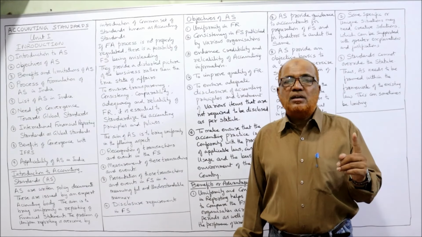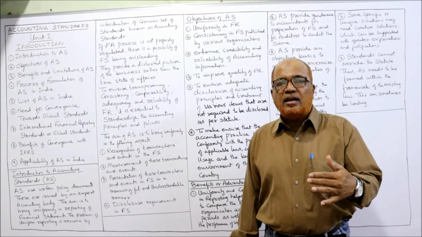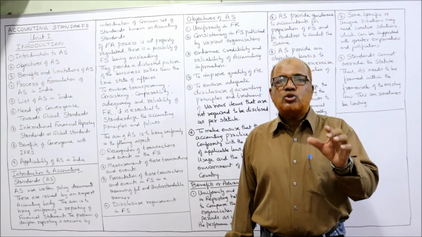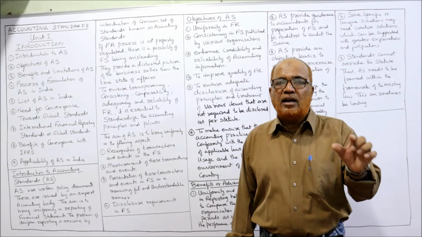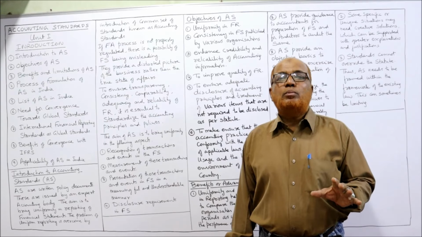Because all the transactions will be disclosed in the financial statements, there should be uniformity. Every business should not apply their own methods of recognizing. There should be some rules and principles. Secondly, measurement of these transactions and events. The first thing is recognition of transactions and events; the second is measurement of those transactions and events. Because everything should be measured in terms of money, in terms of monetary value. So there should be some principles on how to measure the transactions and events.